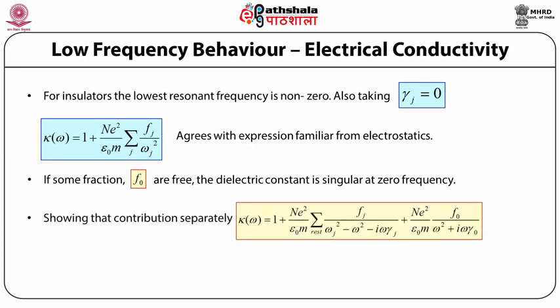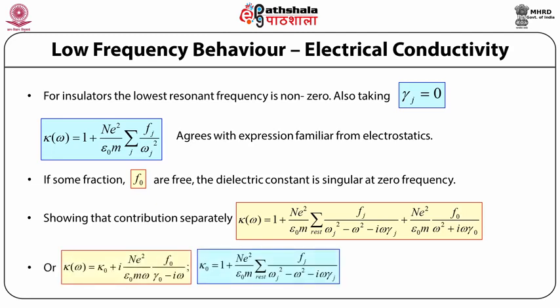If the contribution of the free electron is shown separately, then the dielectric constant takes the form K(omega) = 1 + (ne^2/epsilon_0 m) summation of f_j/(omega_j^2 - omega^2 - i omega gamma_j) + (ne^2/epsilon_0 m) f_0/(-omega^2 - i omega gamma_0), or K(omega) = K_0 + i (ne^2/epsilon_0 m omega) f_0/(gamma_0 - i omega), where K_0 = 1 + (ne^2/epsilon_0 m) summation of f_j/(omega_j^2 - omega^2 - i omega gamma_j) is the contribution of all the rest of the frequencies.